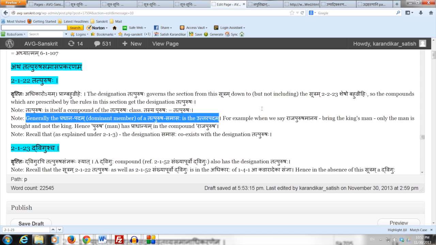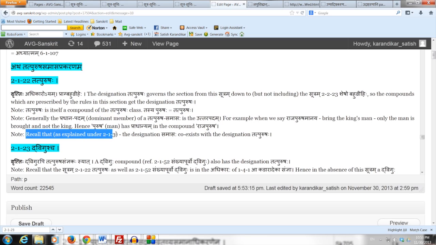At that time, remember this important feature of the Tatpurushaha compound. The Pradhana Padam is the Uttara Padam, which means we can leave out the Purva Padam. Just take the Uttara Padam and test if that Uttara Padam gives us the essential meaning of the compound. If it does not, then it is not a Tatpurushaha compound. Of course, we will see some exceptions to this, but as a general rule, the Uttara Padam of a Tatpurushaha compound has Pradhana. The Purva Padam only tells us something extra about the Uttara Padam. Okay, so please keep this point in mind.